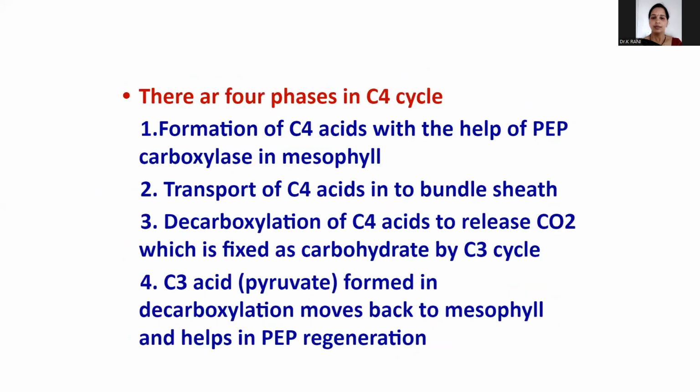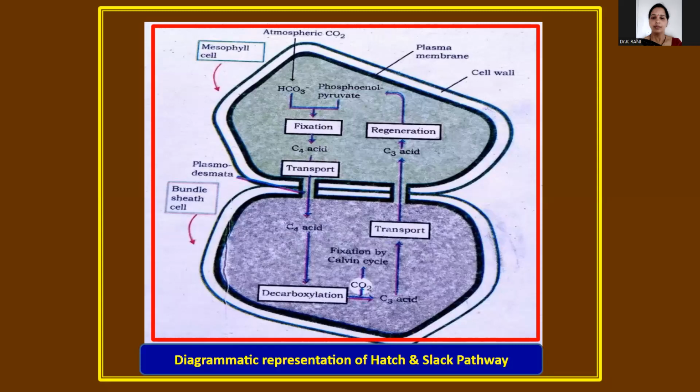In the C4 cycle, you can observe here mesophyll cells and bundle sheath cells. During the primary carboxylation reaction in these plants, the CO2 combines with phosphoenol pyruvic acid.